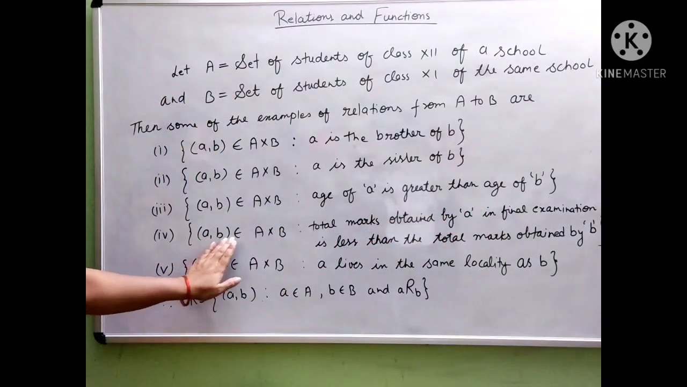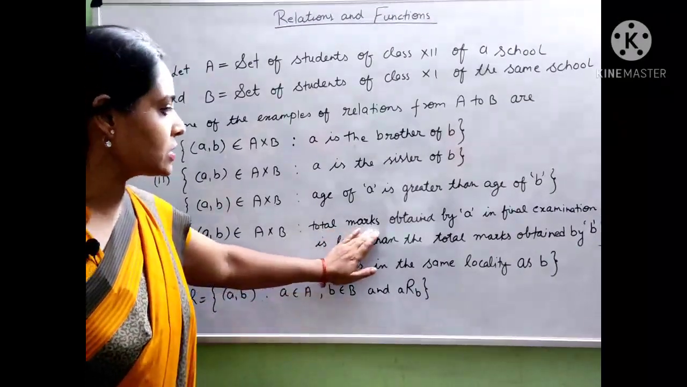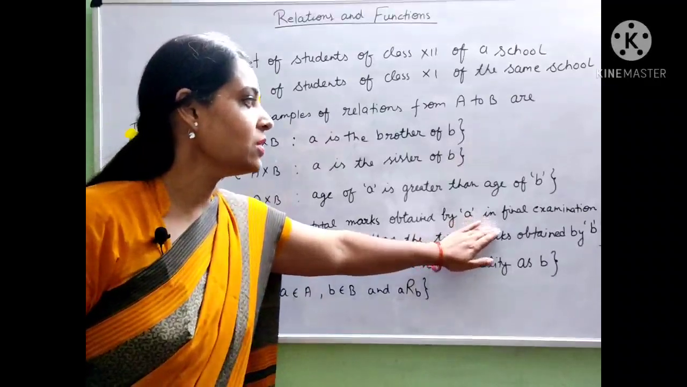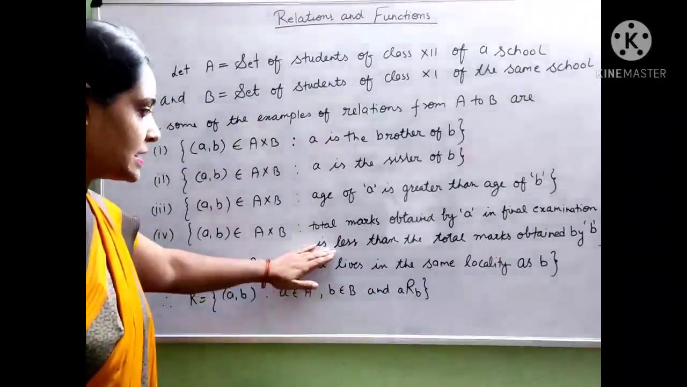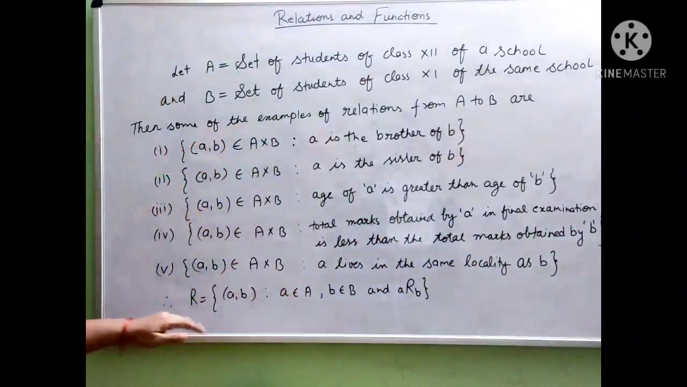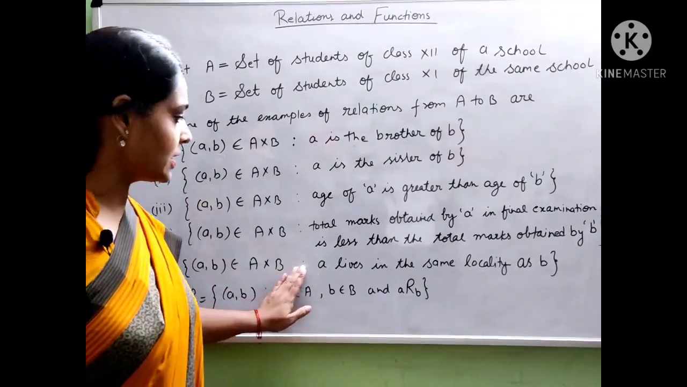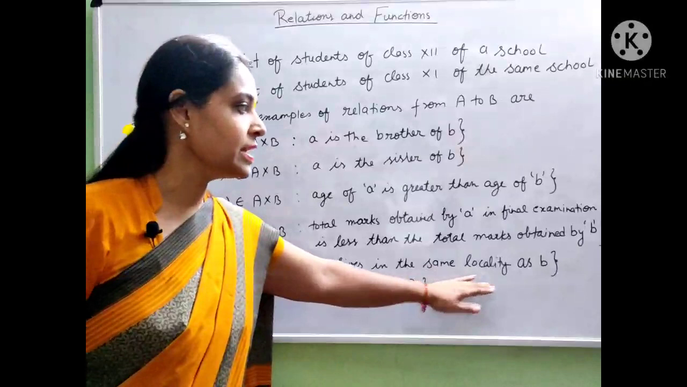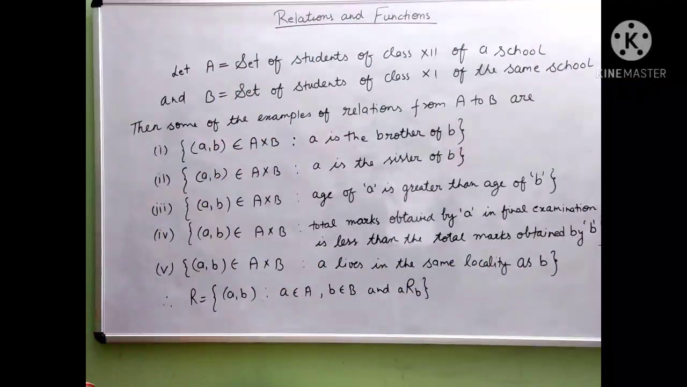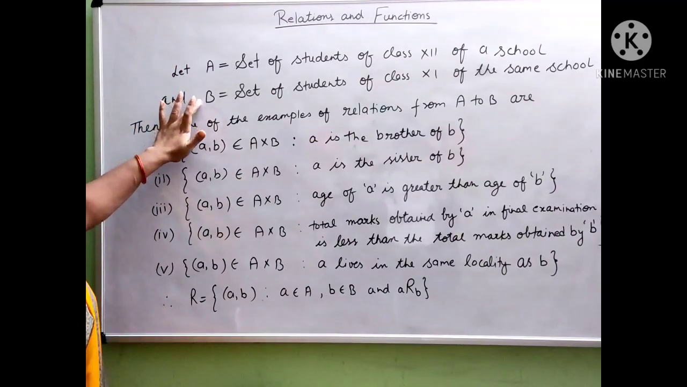(a, b) belongs to A cross B such that total marks obtained by a in the final examination is less than the total marks obtained by b. The last example says that (a, b) belongs to A cross B such that a lives in the same locality as b. So, there are so many ways to relate the elements of sets A and B.